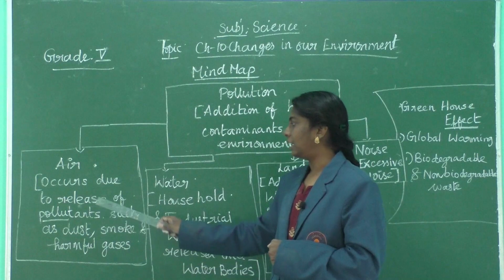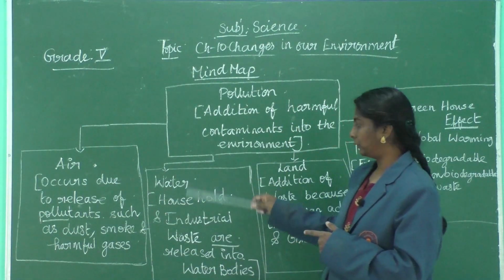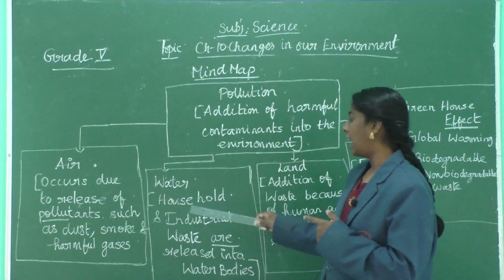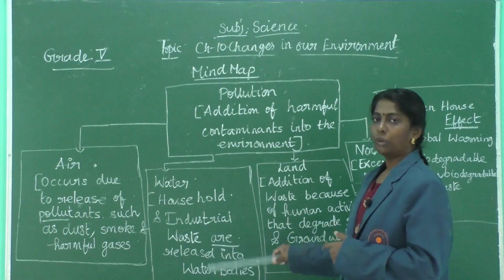Clear? The next type, water pollution, is when household and industrial waste are released into water bodies.